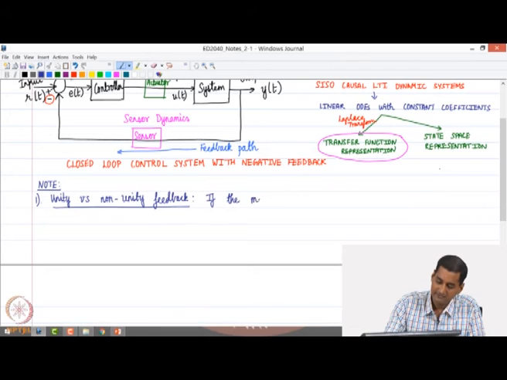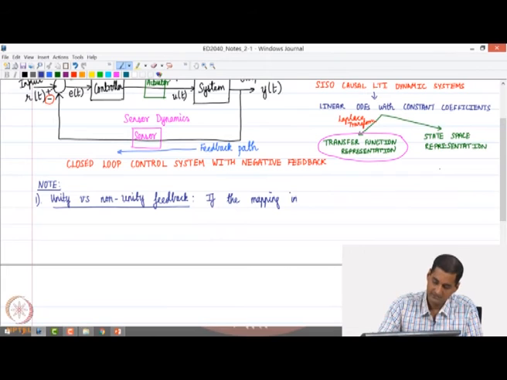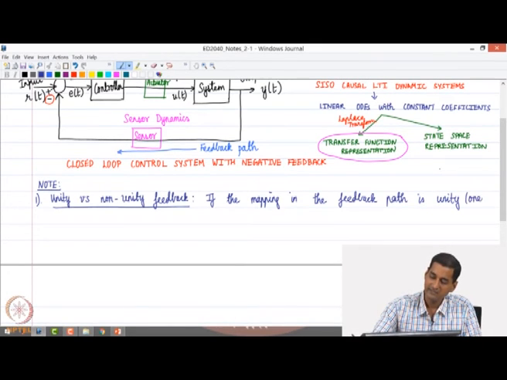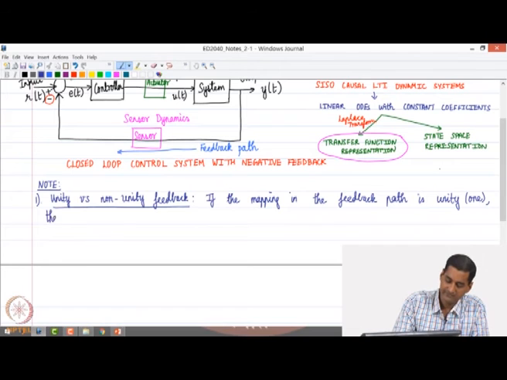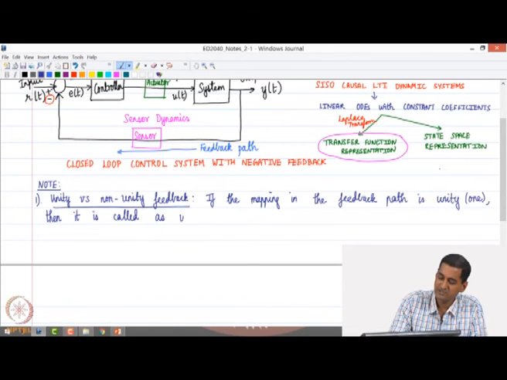If the mapping in the feedback path is 1, okay, is unity or 1, then it is called unity feedback. If not, it is called non-unity feedback, right. So, we would use this definition later on, okay.